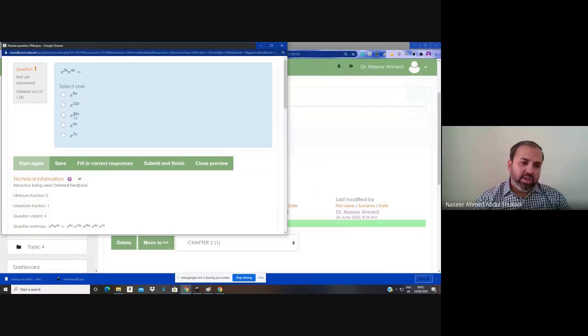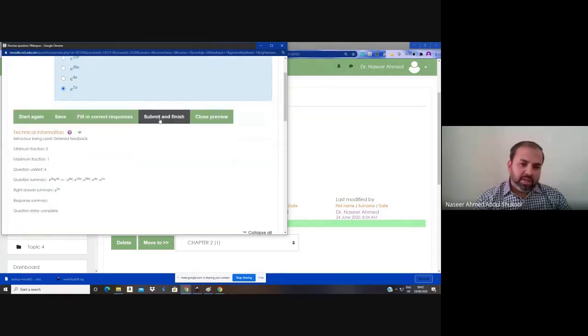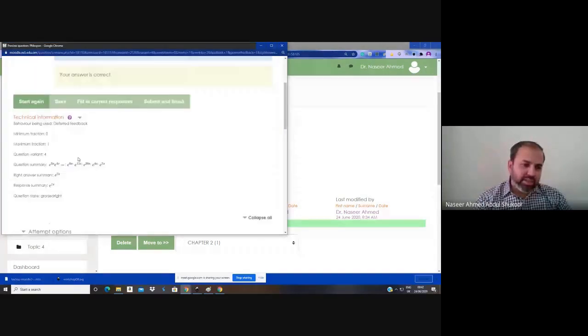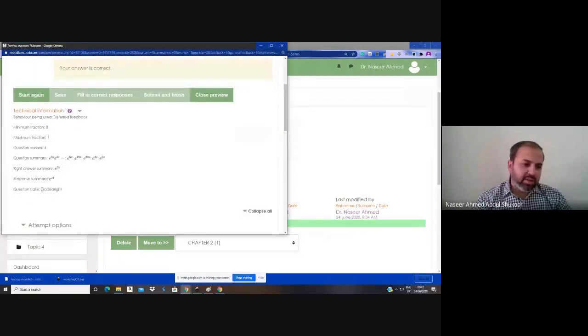So here fill the correct response. So e power 7x. e power 3x and e power 4x, it is e power 7x. So it is okay. Then submit the answer. Then check the responses here to double check whether it is displaying right or not, whether it's graded properly or not. So graded right.